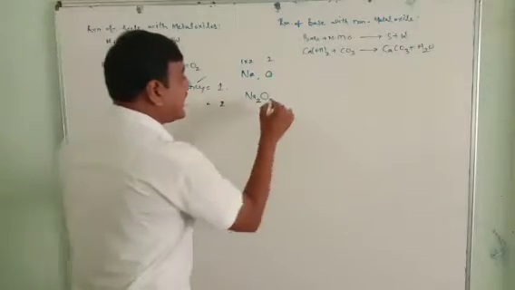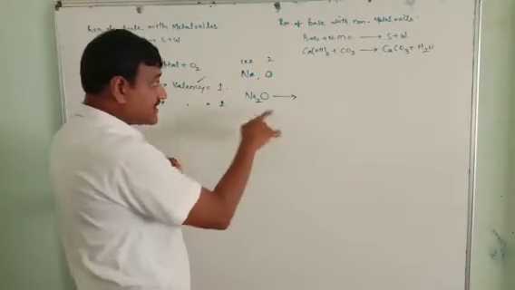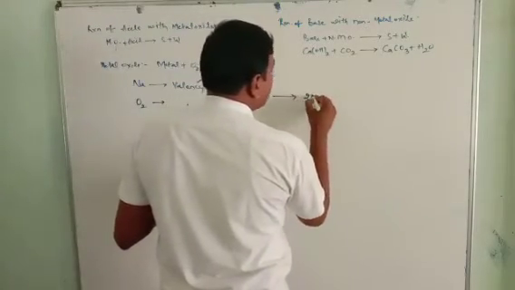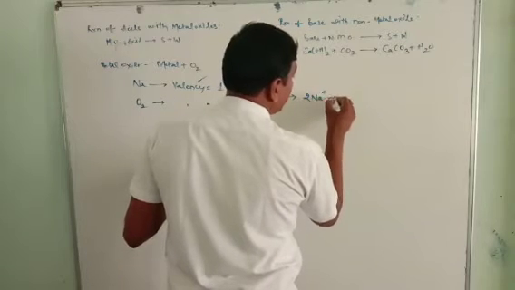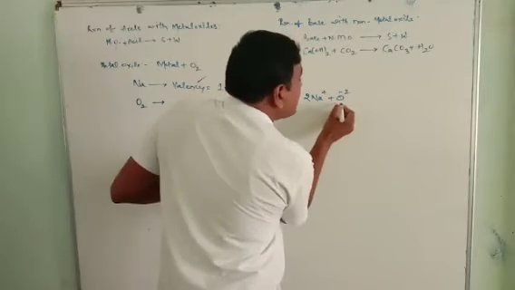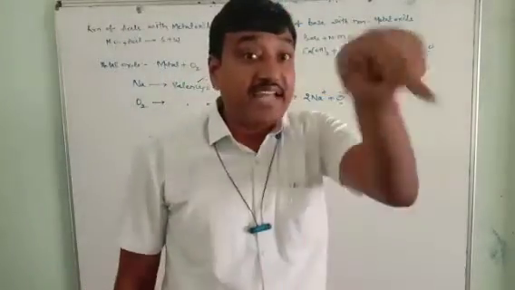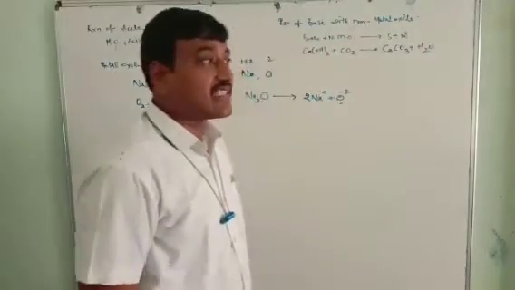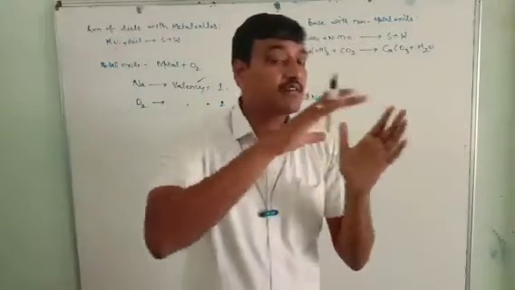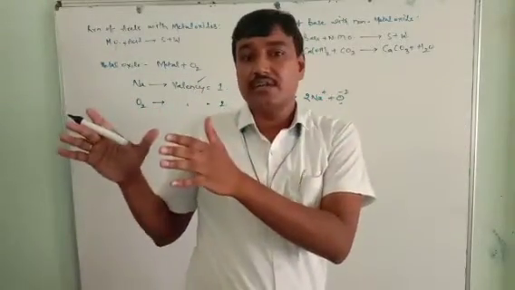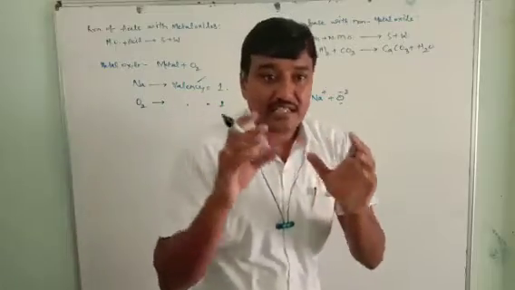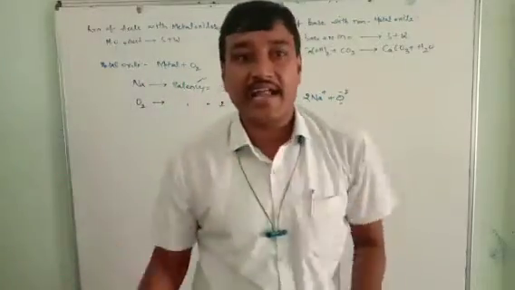If it is split into cations and anions, it gives 2 Na plus and O minus 2, because it's a dianion. This is what we studied in 9th class. When a molecule is converted into species, these species are considered as cation and anion.